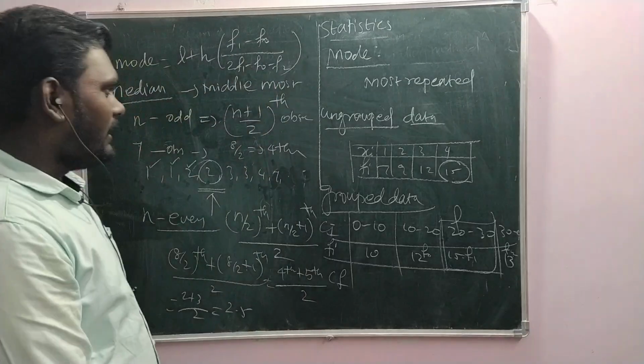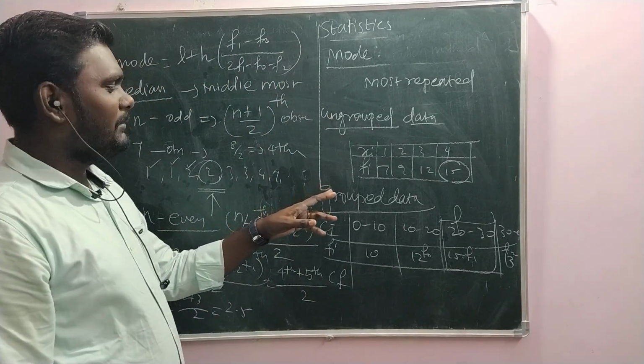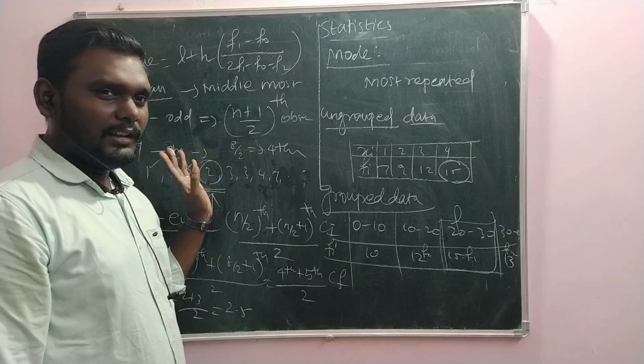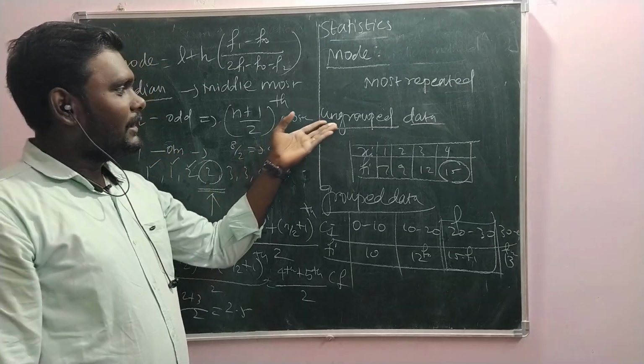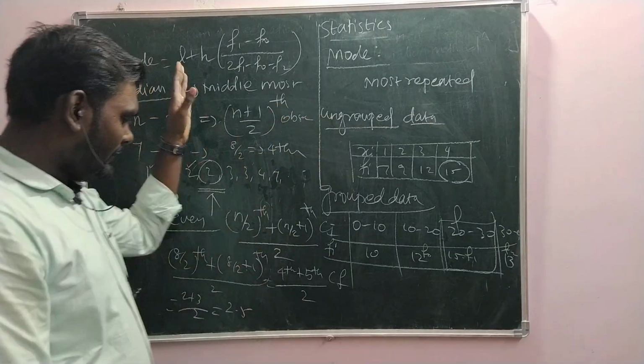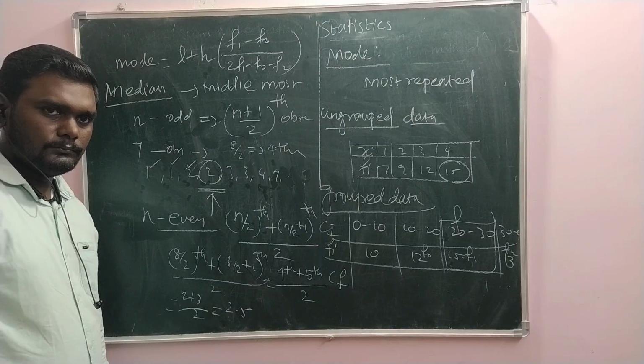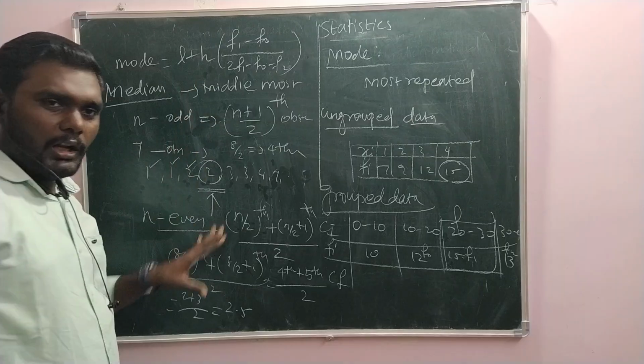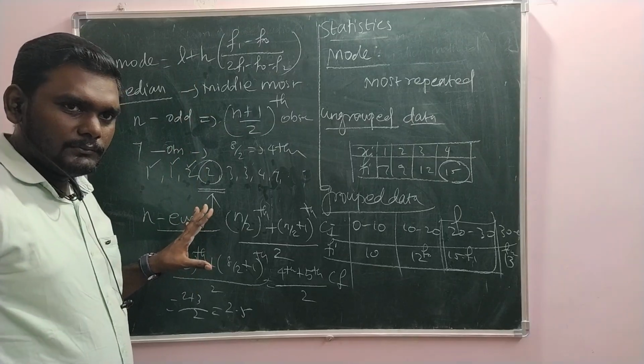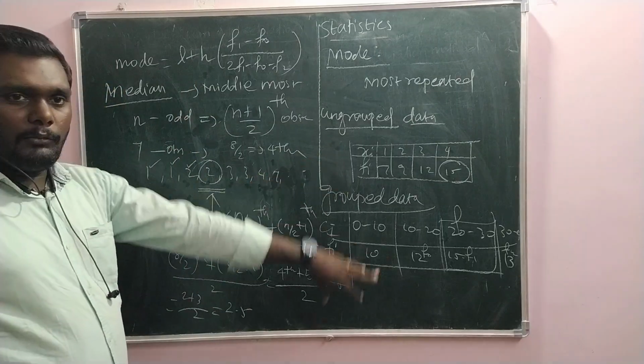Oh, I keep on skipping these things. Before I skip the even numbers, now I skip the ungrouped data. This is about raw data. Any confusions in this? Then we'll address grouped data.